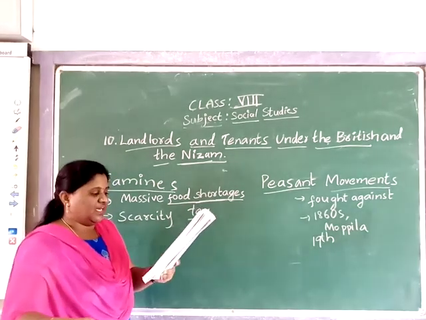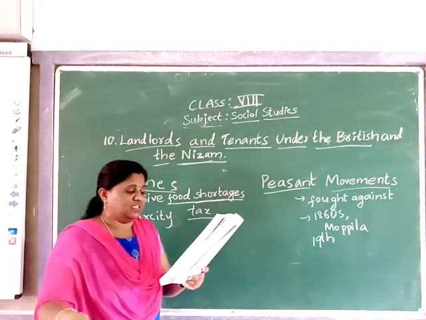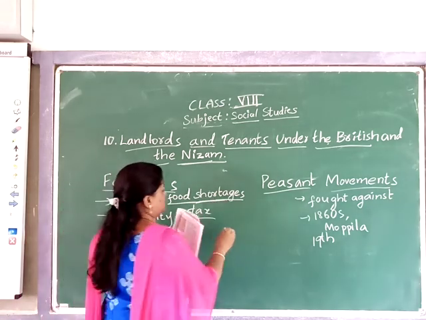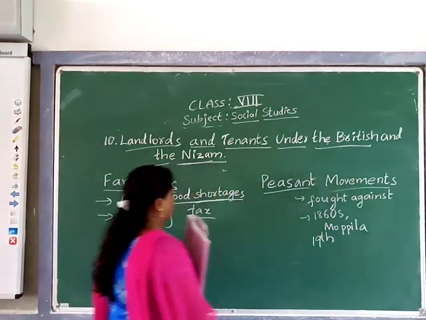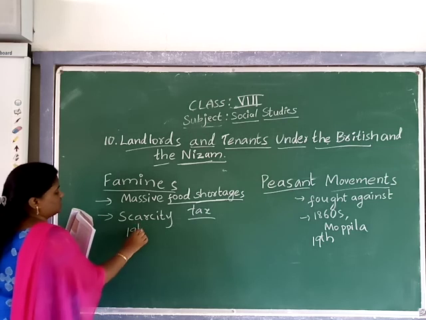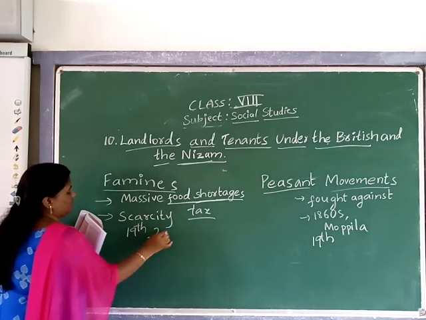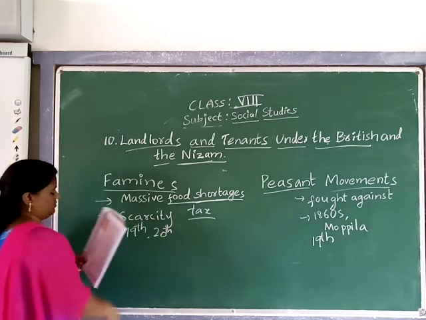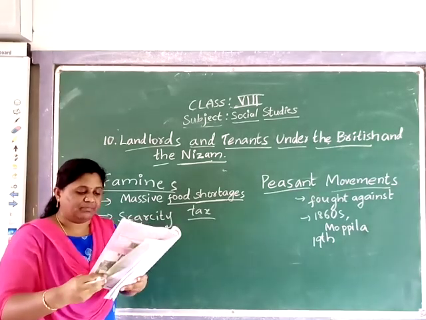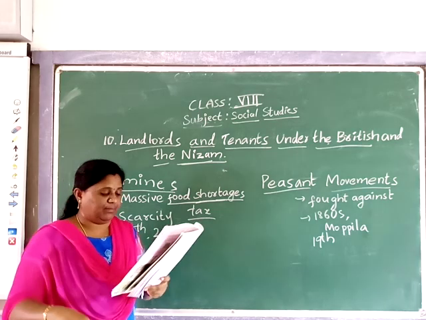Andhra, like the rest of the country, suffered from severe famines in the 19th and 20th centuries. They suffered a lot. The most severe famine is commonly known as the Nizam famine.